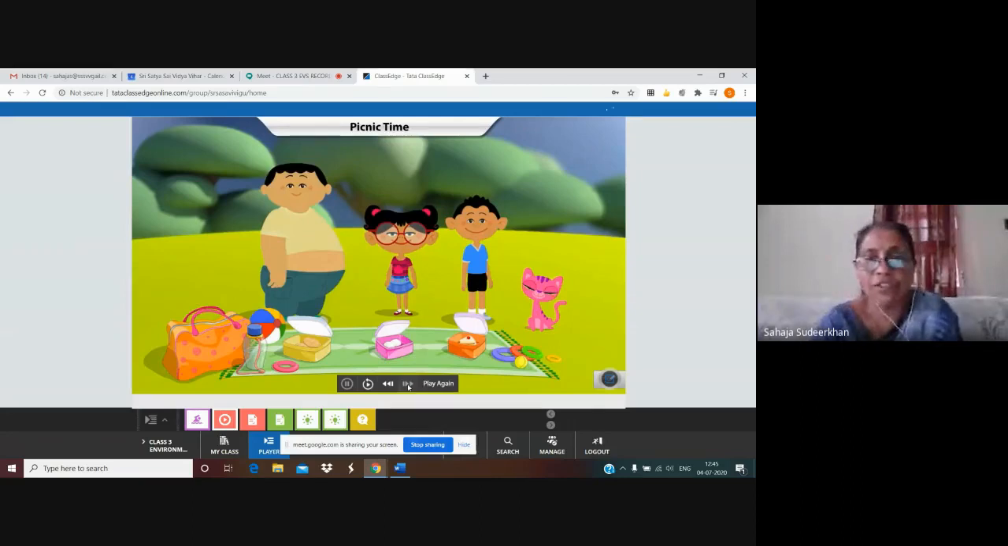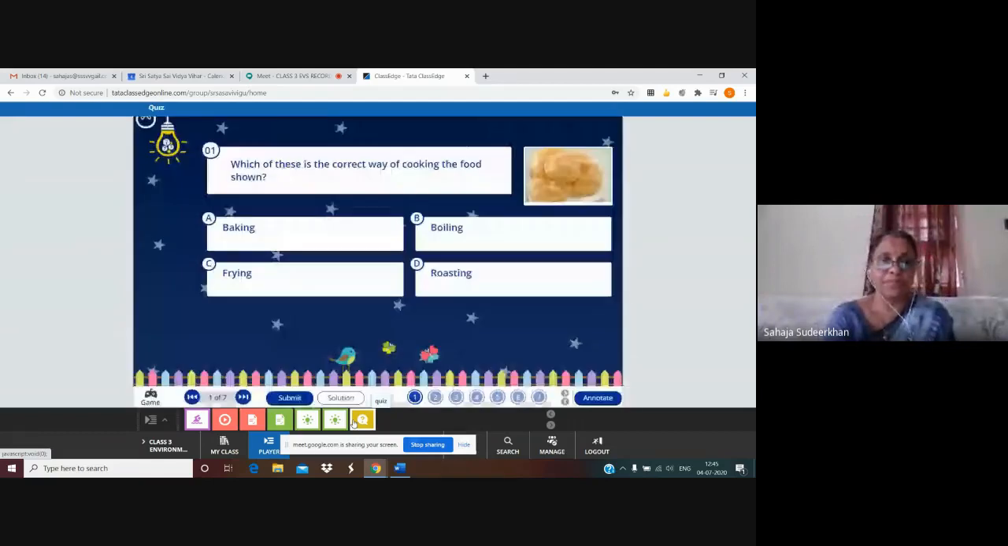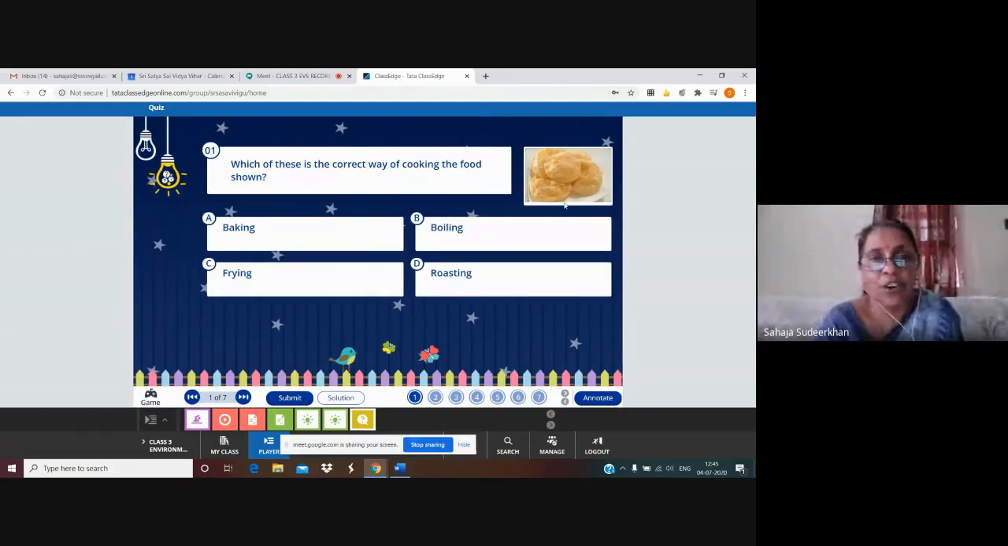Okay, children. Now we have to see the quiz also. Okay. What is the question? Which of these is the correct way of cooking the food shown? What is this? First, you have to see the food item. What is it? Yes, it is puris. So, is it baking, frying, boiling, roasting? Which one? Yes, it is frying. Let us submit the answer. Yes, your answer is correct.